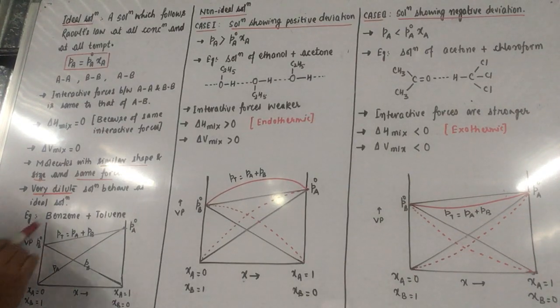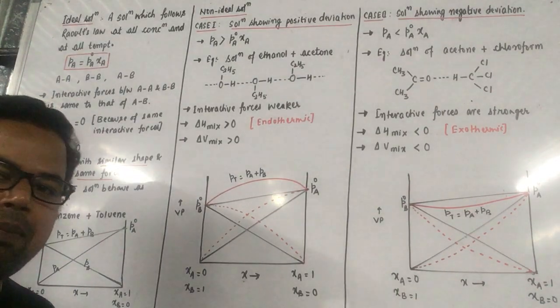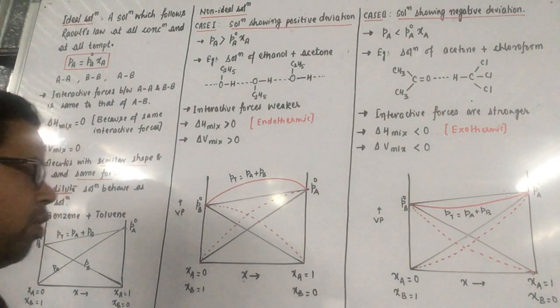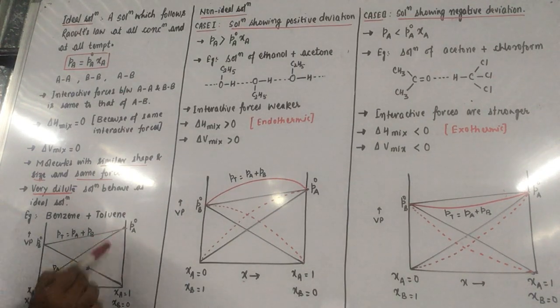One example here is benzene plus toluene. Another example is bromobenzene plus chlorobenzene, normal hexane plus normal heptane, and so on. Now let us work through the graphical plot. In the case of an ideal solution, we plot vapor pressure against mole fraction, for both components A and B. So mole fraction of A is 0 here and 1 is here. If we plot the graph for A, when XA is equal to 1, we will get P naught A here.